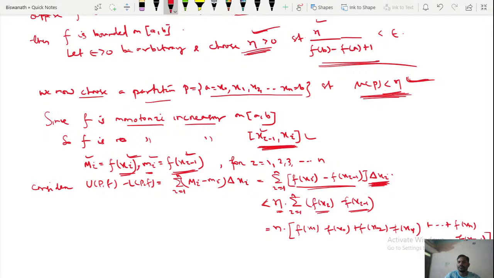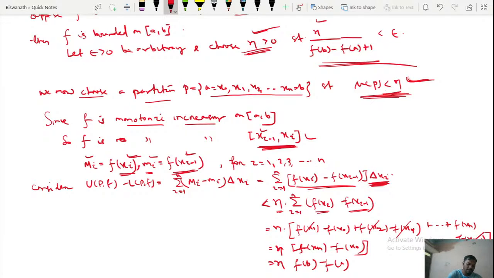If I cancel the terms which cancel, f of x1 minus f of x1, similarly f of x2, then f of xn minus 1, the only things left are eta whole into f of xn minus f of x0, which is eta whole into f of b minus f of a.